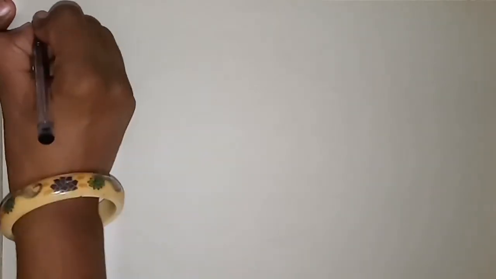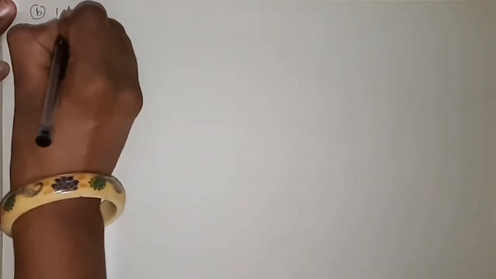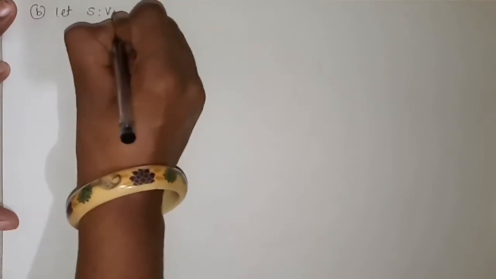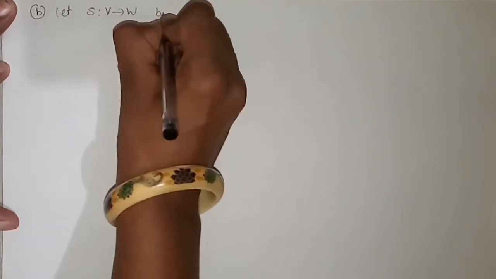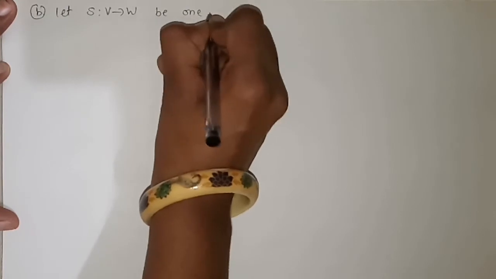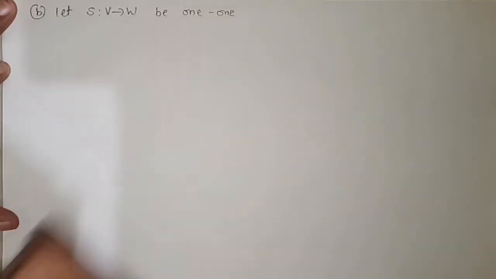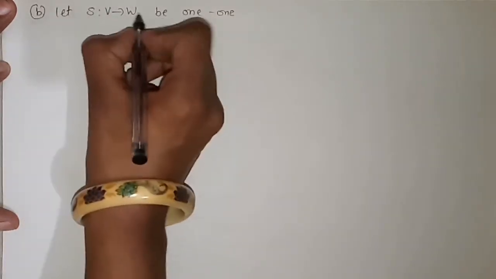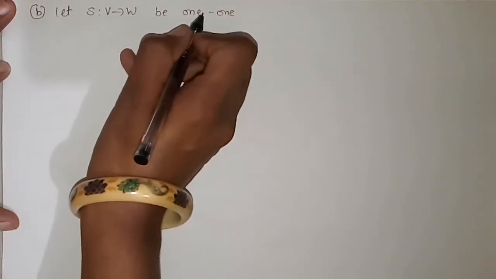Now for the B part, let S, a mapping from V to W, be 1-1. So here we will use the concept of 1-1, and in the previous part we used the concept of onto. So we are taking S as a mapping from V to W that is 1-1.